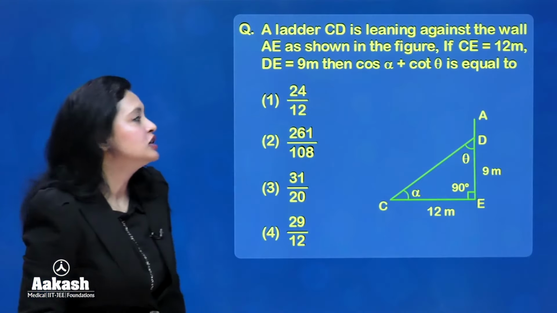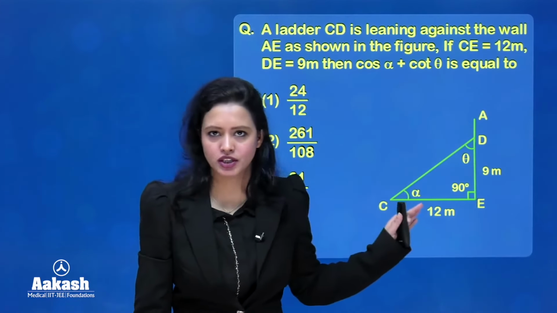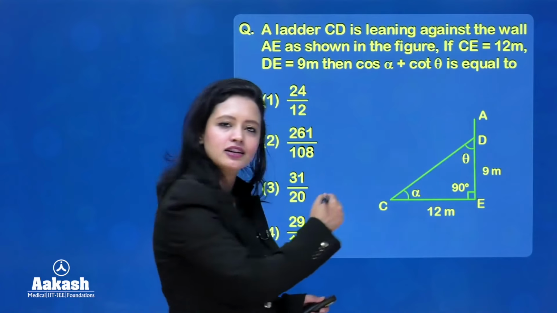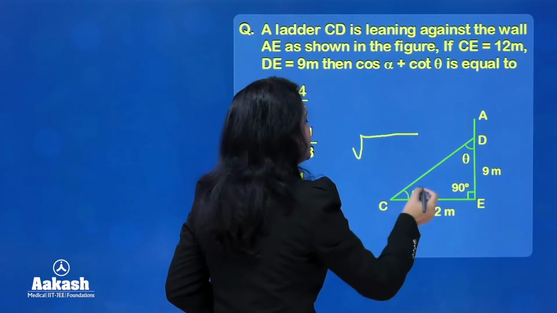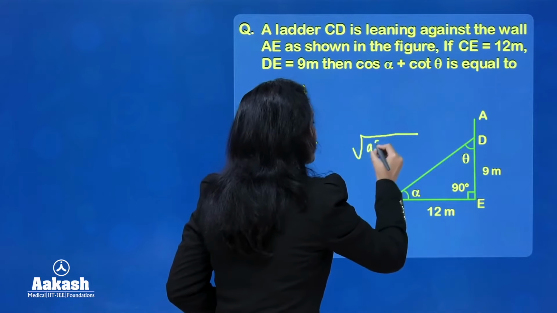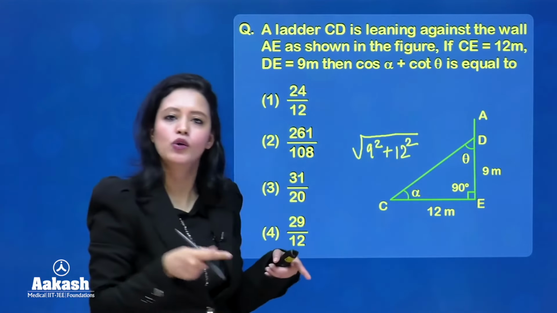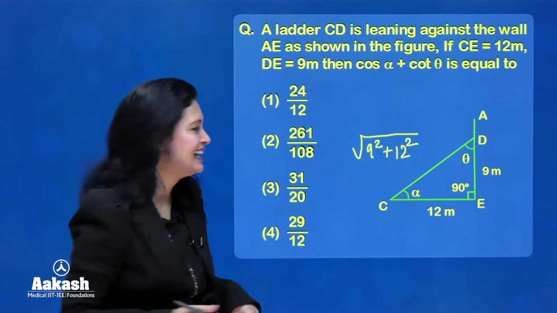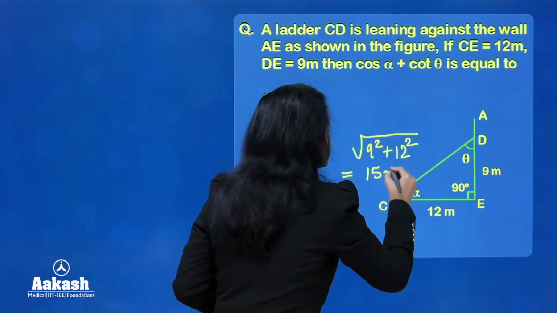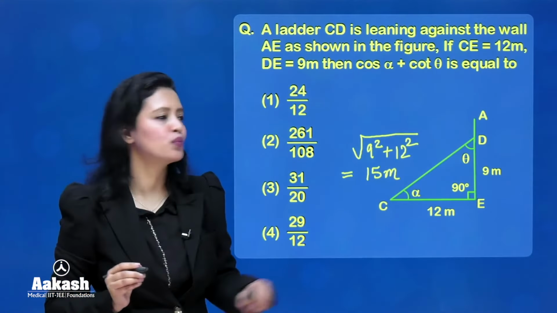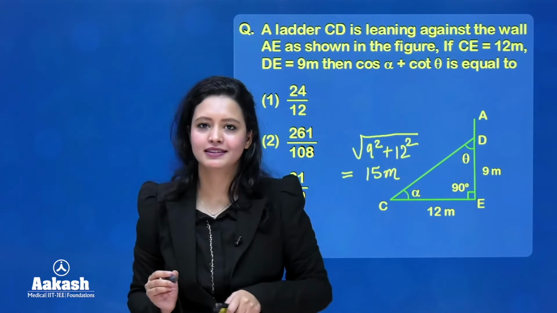Okay, so first of all, let us figure out the length of the hypotenuse. Okay, so this is a right angle triangle. Hence, we can say that hypotenuse length would be equal to (9 square plus 12 square) whole power 1 by 2. Right? Now, once you calculate this, you will see that this is equals to 15 meters. So, we have the length of ladder DC as 15 meters.